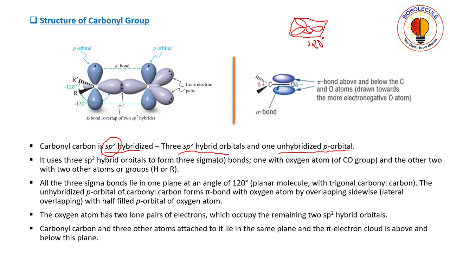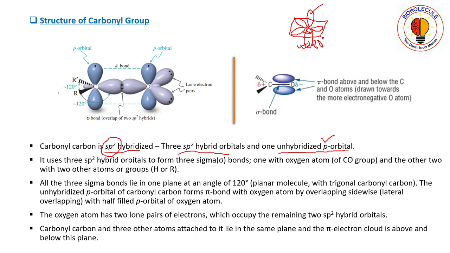So trigonal planar geometry. And the unhybridized p orbital will be perpendicular to the plane of the paper. This one is the p orbital, and it will be perpendicular to the plane of the paper. The first lobe will be above the plane of the paper, and the second lobe of the p orbital will be below the paper.